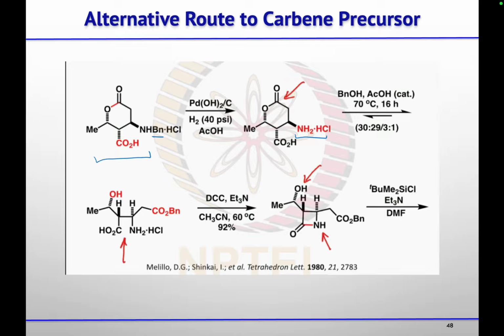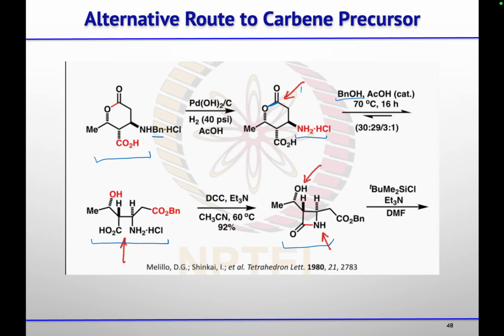compound. Then by treating it with benzyl alcohol in the presence of acetic acid, that alcohol will attack on this lactone, and this will open up the lactone ring, so you will get this compound. After that they did DCC coupling of this amine and this acid, so they got this beta lactam ring.